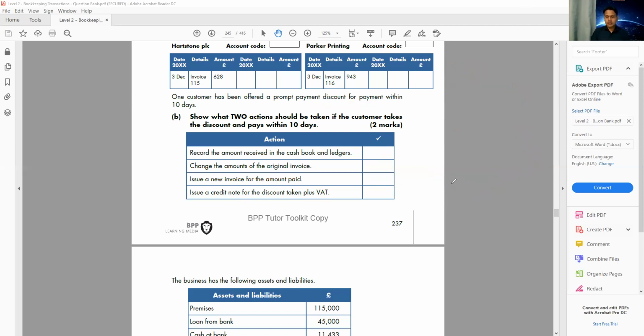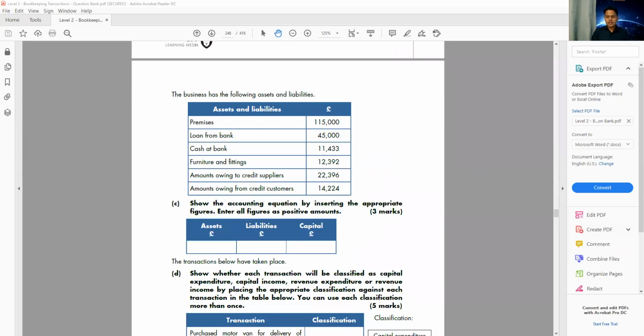All right, so let's move on to the next page. Okay, this is about the accounting equation. I hope you remember the accounting equation: asset, liability, and capital. So liability plus capital equals asset, isn't it? So whatever the asset is, it's basically broken down into liability and capital. If I have my asset and my liability, and I want to find the capital, I subtract.